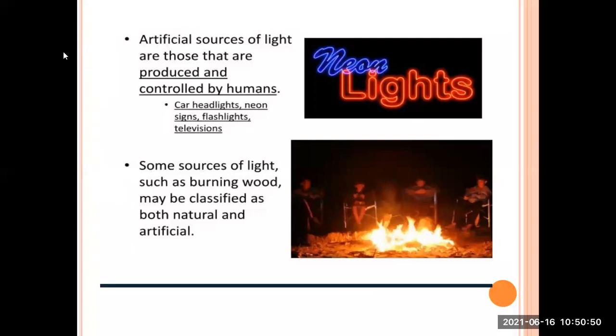You can see the neon lights, the board written, the picture on the screen, and the burning fire which is giving light to all the children, those who are sitting in the dark. They are sitting at night, but the source of light for them is the burning light in front of them. Some of the sources of light, such as burning wood, may be classified as both natural and artificial.